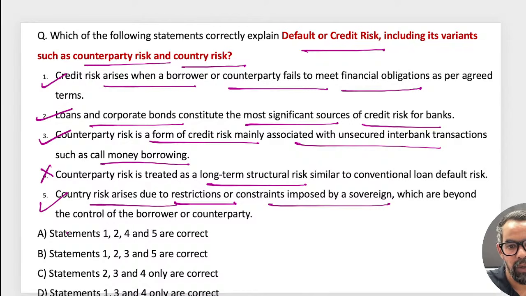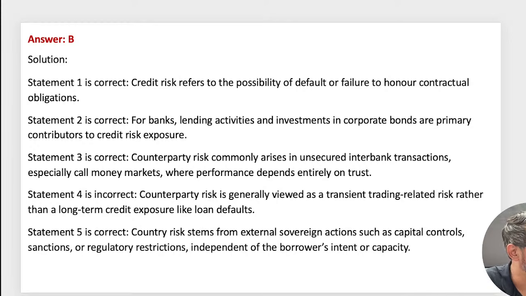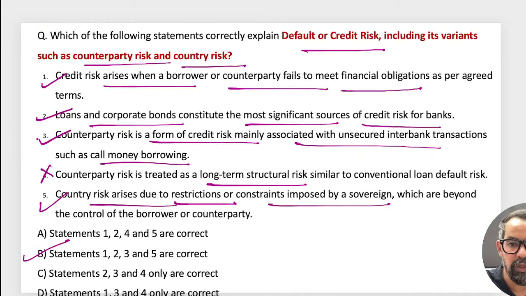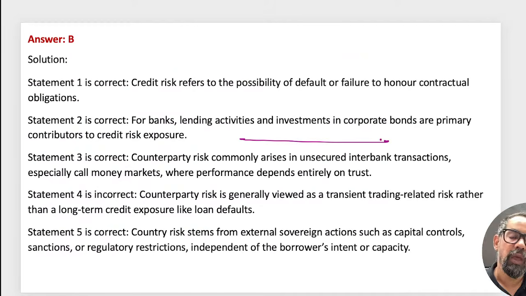1, 2, 3, 5, means option B will be the right answer for this one. B: 3, 5, 1, 2. 2 is also correct. 2 is loans and corporate bonds constitute significant sources of credit risk in bank, mostly because even if you compare it with retail loans and others, 1,000 retail loans are equal to 1 corporate loan, right? And that is equally impacting the areas and all. So that is something that generally comes under this one.